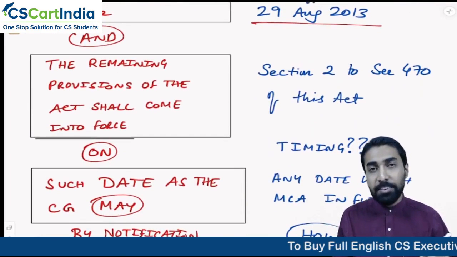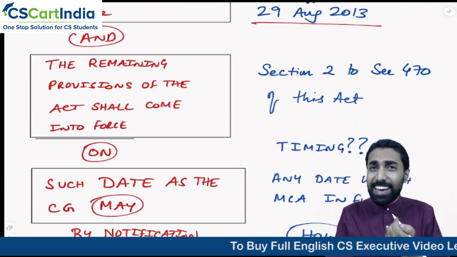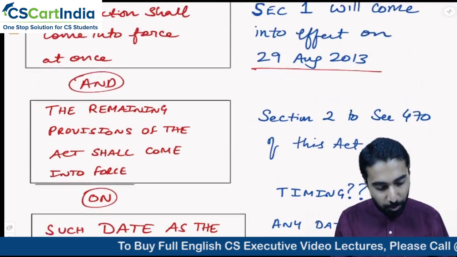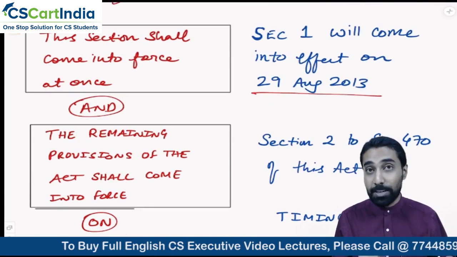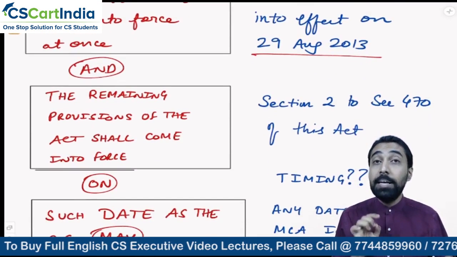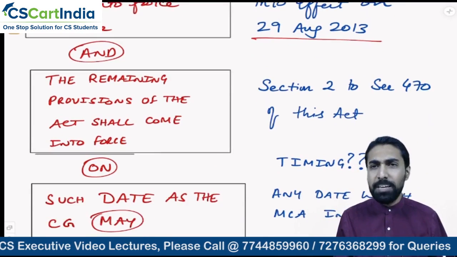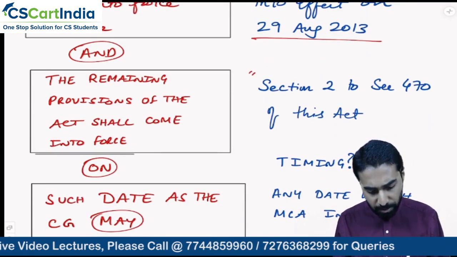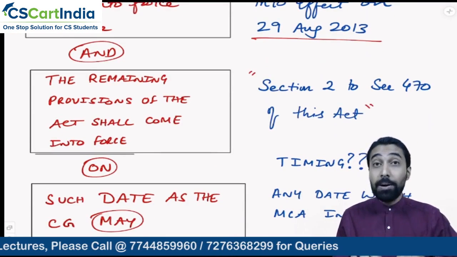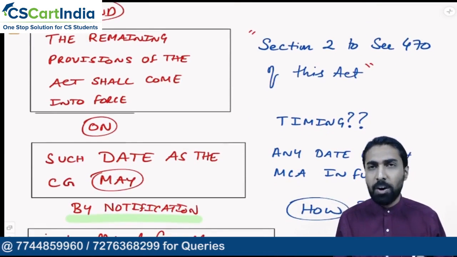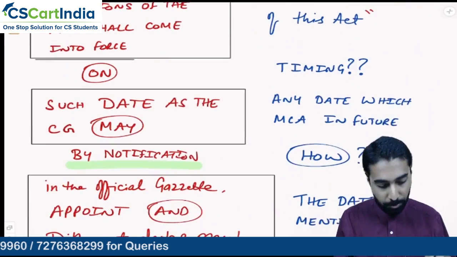And see, we are going by every single line, every single comma. Only then will we understand. So what are they saying? This section shall come into force at once, and the remaining provisions of this act shall come into force on. So what are the remaining provisions? Our section number 2 to section number 470 of the act. When will they come into force? On means at what time or when it will come into force.